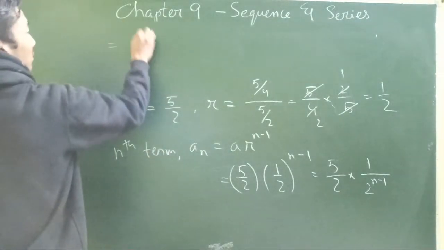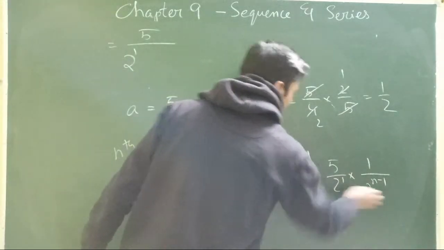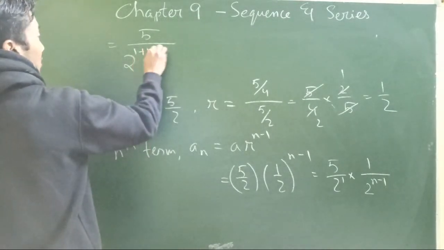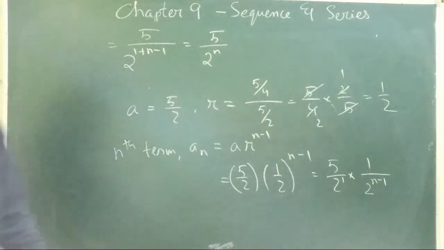So that will be 5 by 2 power 1, because 2 means 2 power 1, so we can add the exponents, plus n minus 1, so that will be 5 by 2 power n. So this is our general term.